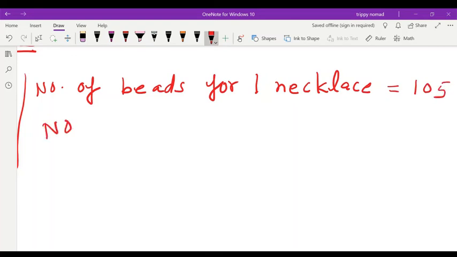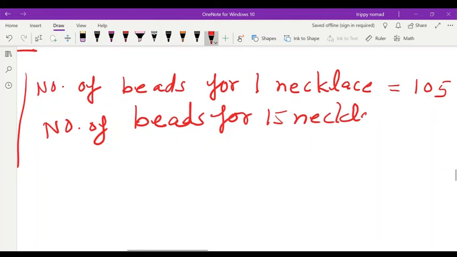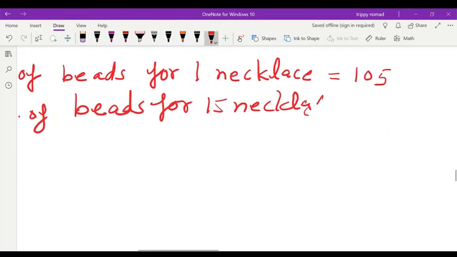Number of beads for 15 necklaces is 108 into 15.